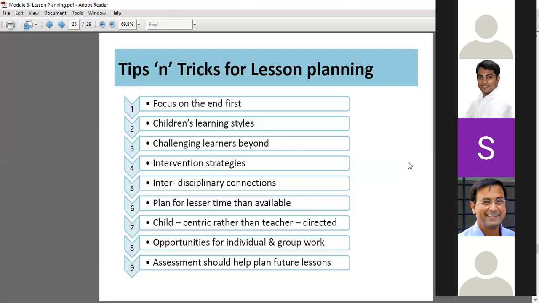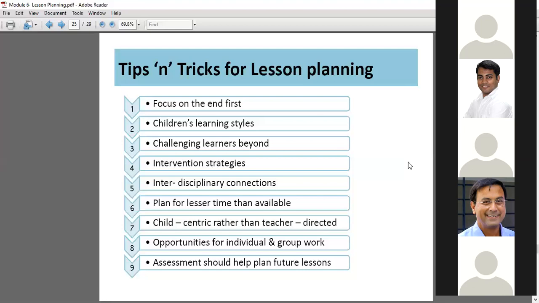Next is child centric rather than teacher directed. We should make sure that it is a child centric plan. बच्चे को कैसे मजा आएगा, not what I want to do or how I as a teacher want to execute it. Right? Opportunities for individual and group work.